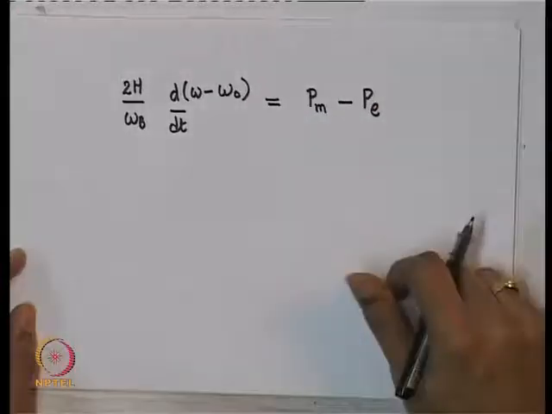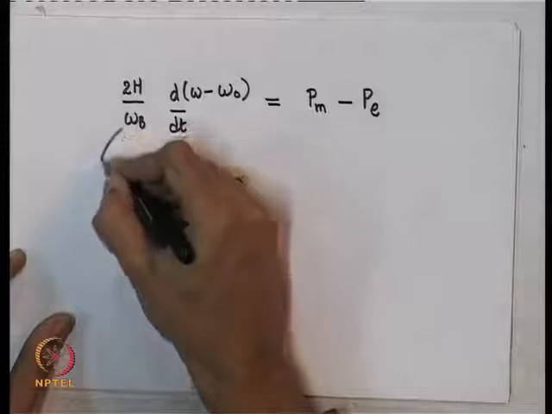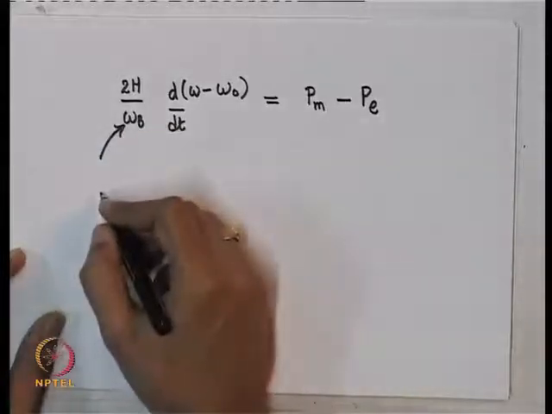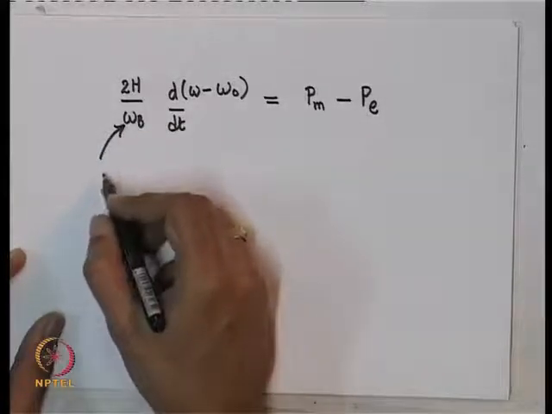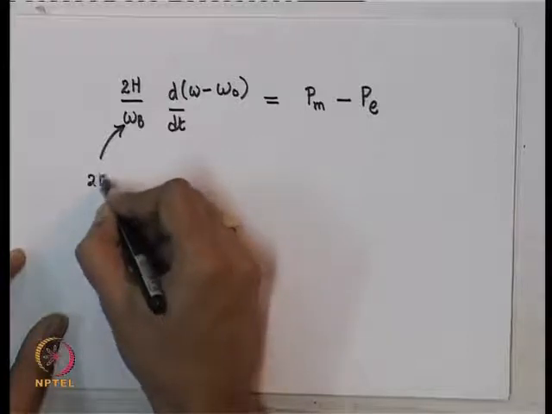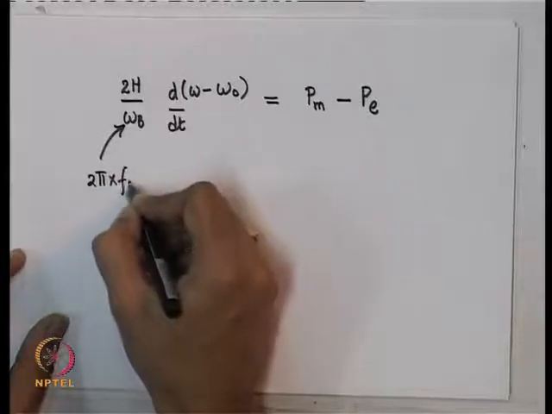I will just explain each element. This is omega b, which is the base radian frequency, that is 2 pi into the frequency base.